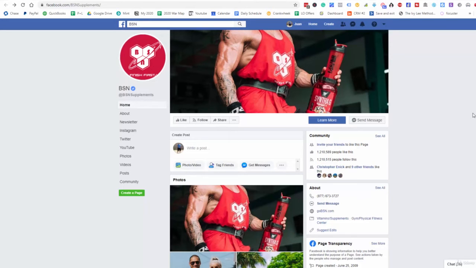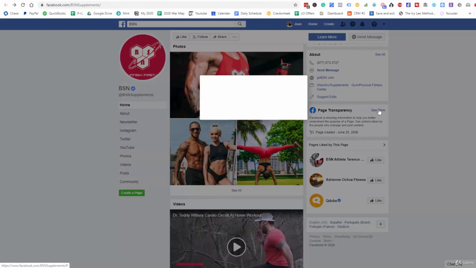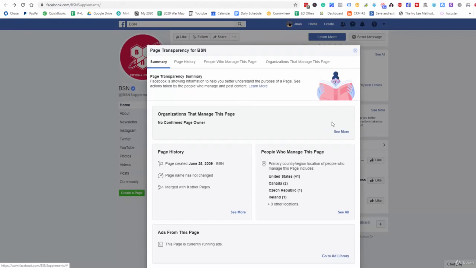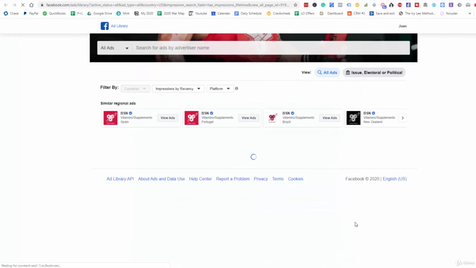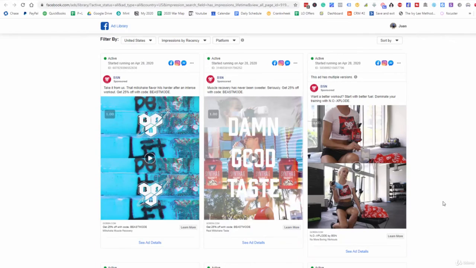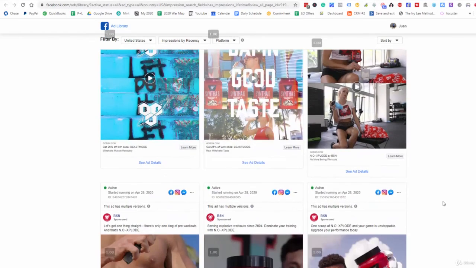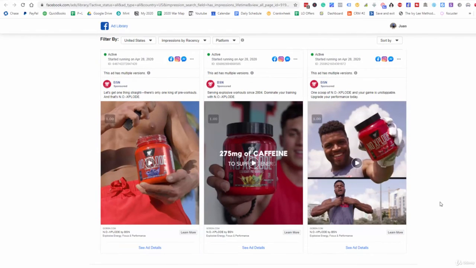Okay, and one of the other things that we can do here is look at the actual ads that this particular brand is running. So if we want to get some ideas, well, we want to look at the competition here. We can look at the ad library and look at what type of offers these guys have set up. And we can use these here for inspiration to look at what they're doing, how their ads are actually looking, and what we can do to implement and integrate some of these features, some of these characteristics into our ads as well.